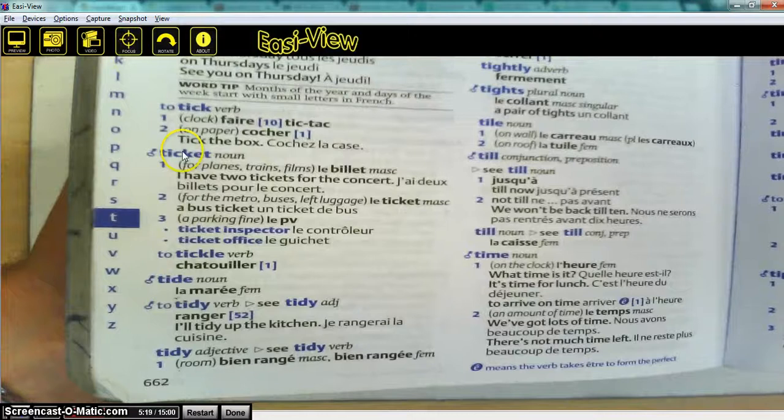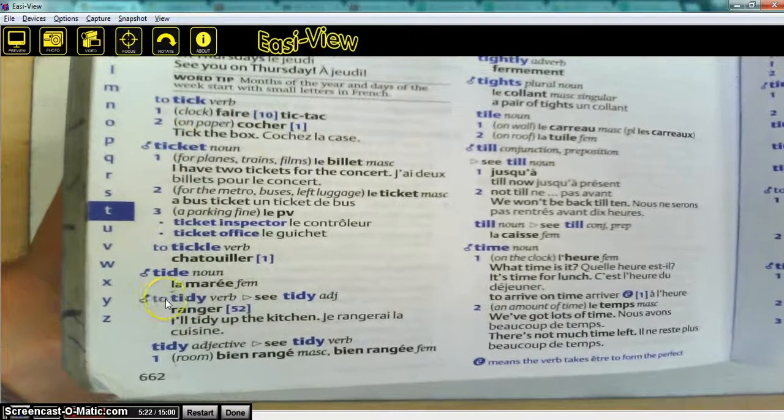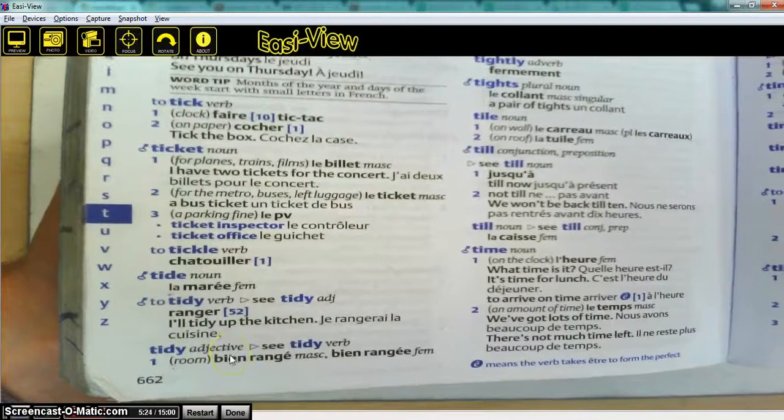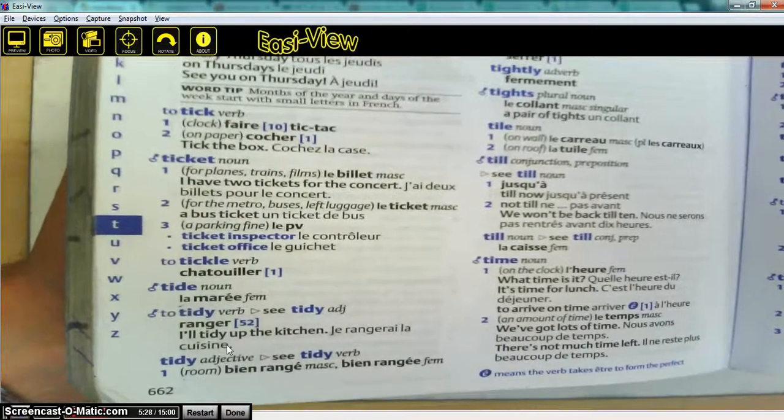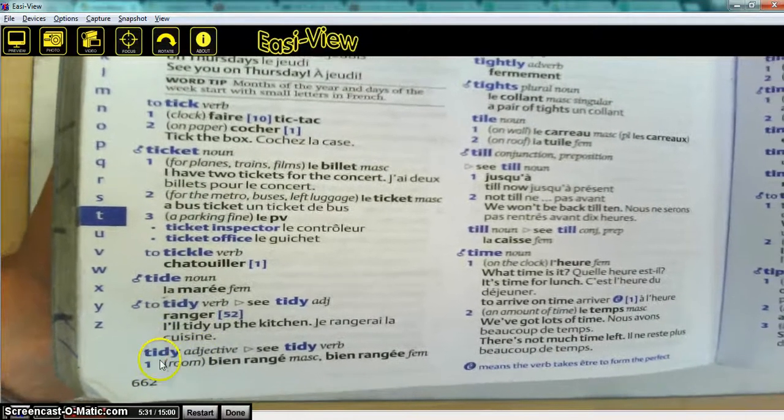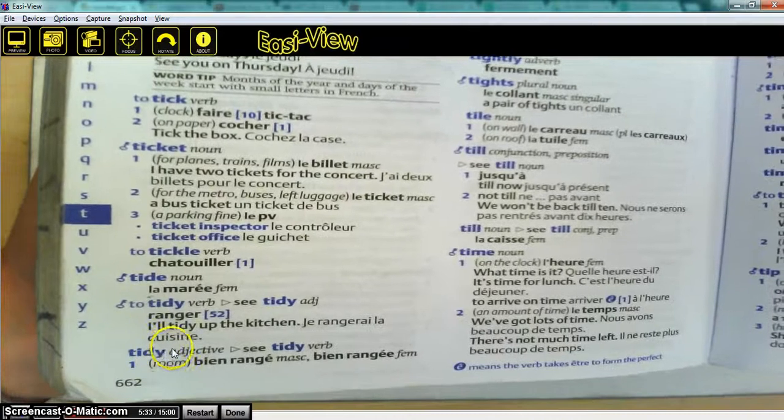So tidy my room. Let's look for tidy. So we've got tidy. Let me just focus that for you so we can see what it is that we're looking up. And it says down here that we've got two tidy. Tidy adjective. Now, of course, you've got to remember which tidy it is you want. If you have to tidy something, then it's the verb. Otherwise, it's the adjective tidy, like a room would be tidy.